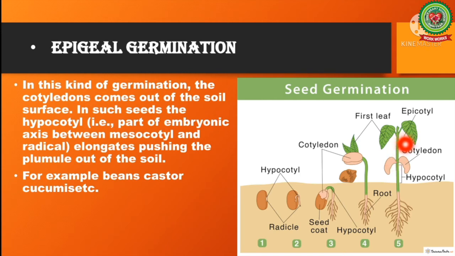By the time the first foliage leaf develops, the food material stored in the cotyledon is used up by the developing plant, and the cotyledons gradually shrivel up and fall down.